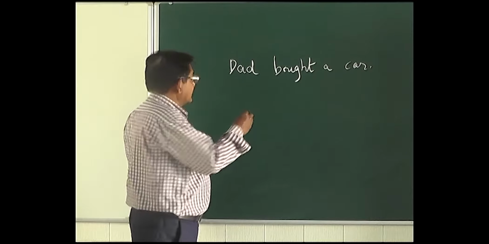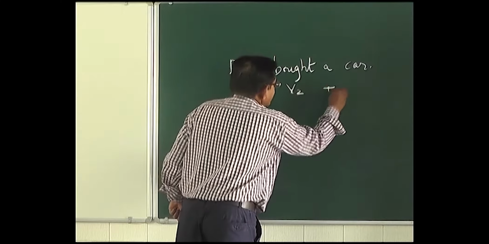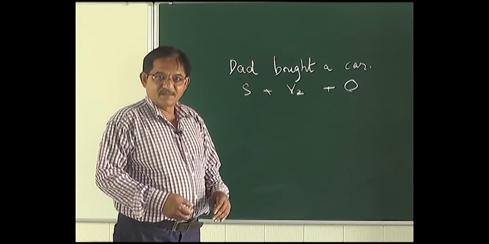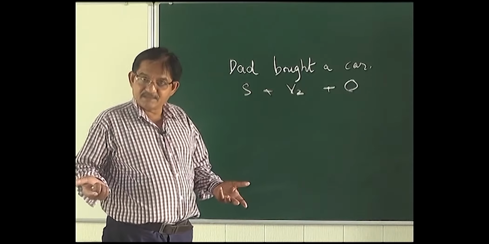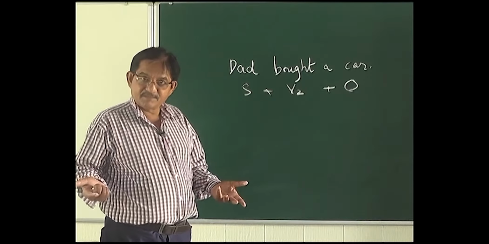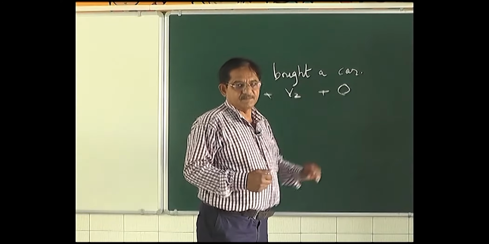The structure of this sentence is S plus V2 plus O. I hope you know what this is. S means subject. V2 means the second form of verb. And O means object. So, the structure is subject plus the second form of verb, that is V2, plus object.